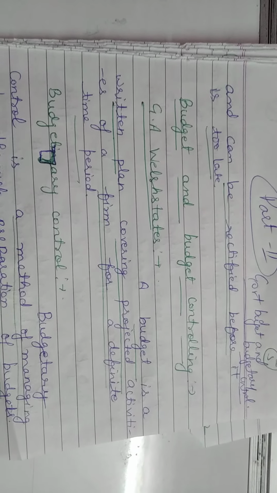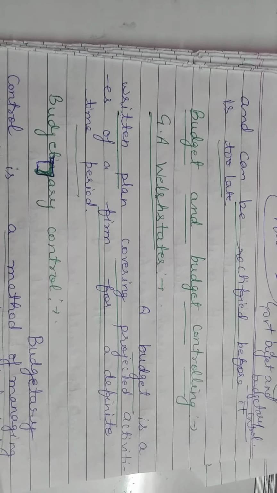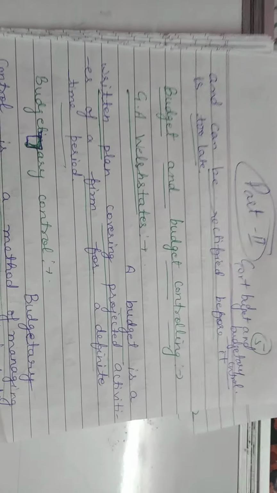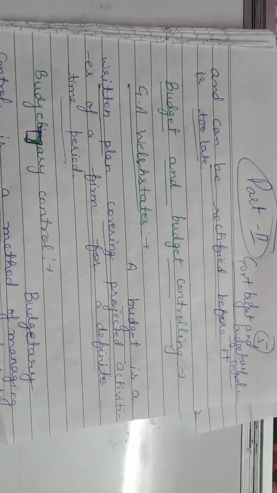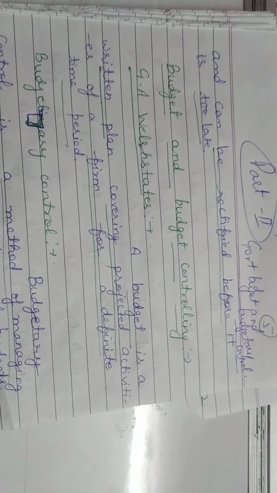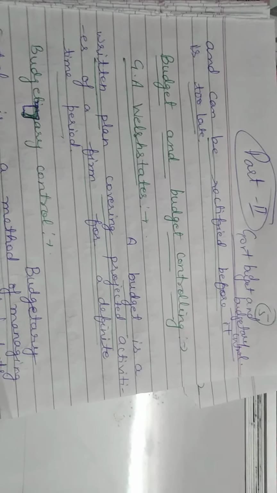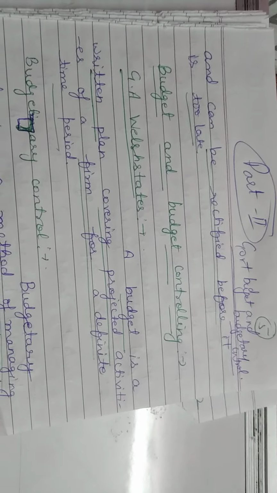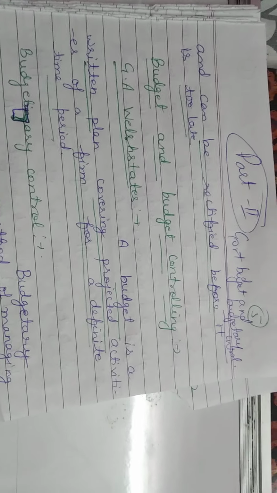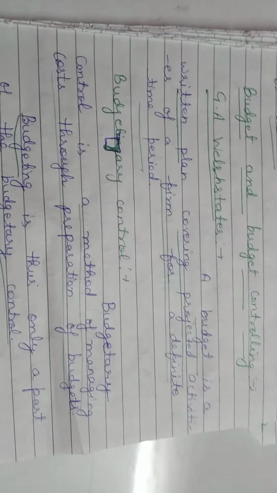First of all, the definition of budget and budgetary control. G.A. Wells described a budget as a written plan covering projected activities of a firm for a definite time period. It means that it is a written plan in which some activities can be covered for a definite time period. Okay, it's a budget. Now, what is budgetary control?